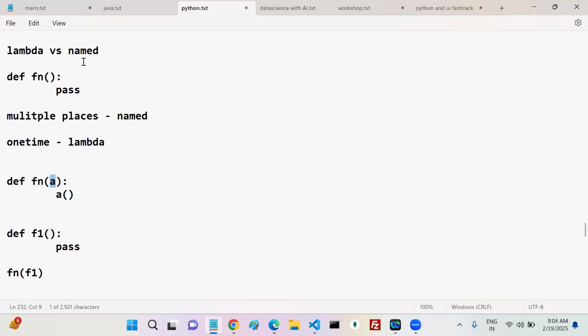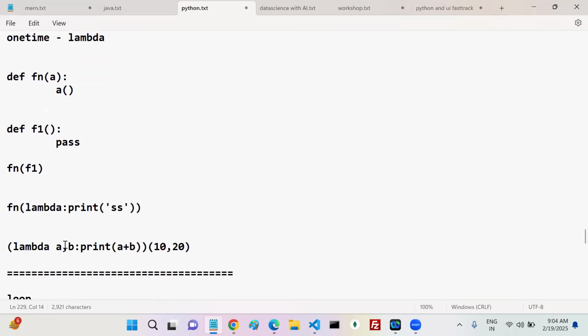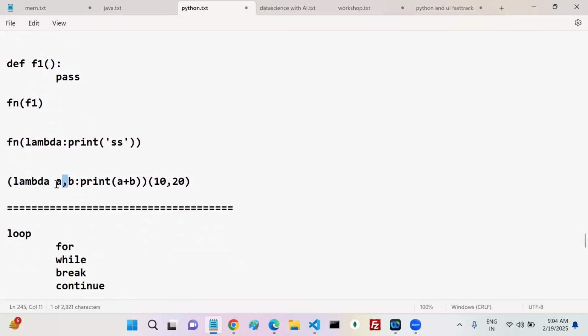When can you go with lambda, and when with named? If you want to use one functionality in multiple places, just create a named function. You can call that named function as many times as you want. There may be a security issue here, because if you know the name, you can change that particular value. If the operation is a one-time operation and you want to provide some security, then you can go with lambda. Memory management wise, you can go with lambda functions. Lambda functions can take parameters also. You can pass the parameters like this.